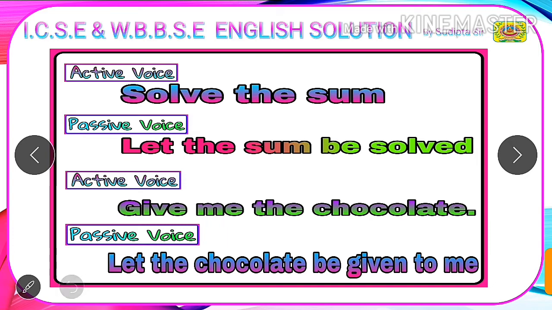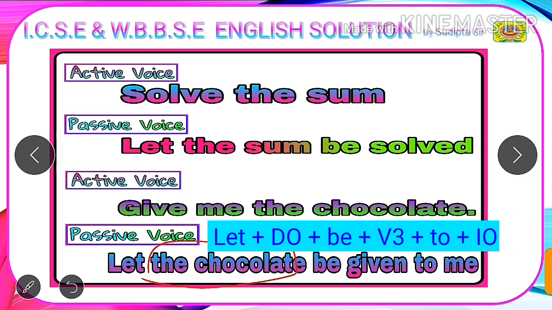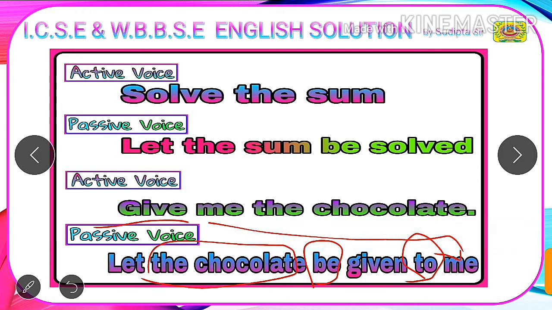Now if we are to change this sentence into passive voice, as usual we will start with let. Next we have to write the direct object, not the indirect object. Here the direct object is the chocolate. After the chocolate we will write be and the v3 form of the given verb in active voice. Give becomes given in v3 or past participle form. After that we have to write to, which is an infinitive. After that we have to write the indirect object me. So our final answer is let the chocolate be given to me.